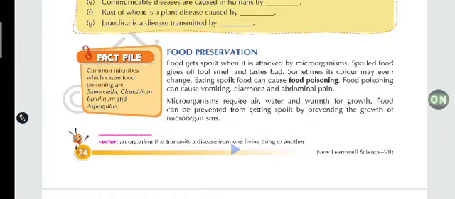Students, in this chapter, I taught you what the meaning of microorganism is and how organisms are classified in different categories like virus, fungus, protozoa, etc., and what kind of microorganisms are beneficial and which are harmful for us. So today we are going to discuss food preservation.